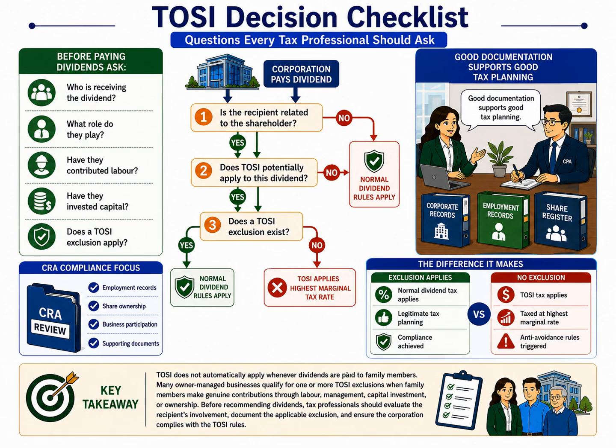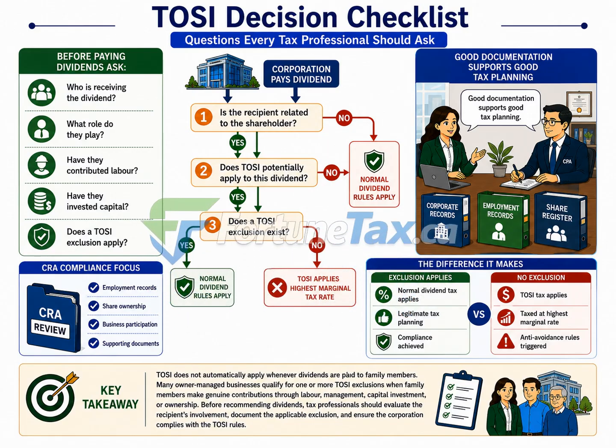The first question is, who is receiving the dividend? If the recipient is not a related individual, the TOSI rules will generally not be relevant. However, if the dividend is being paid to a spouse, child, or another related family member, the analysis continues.